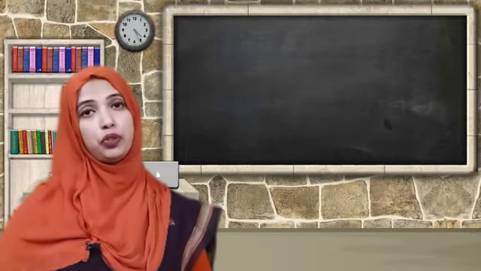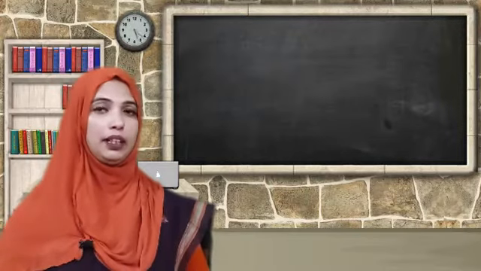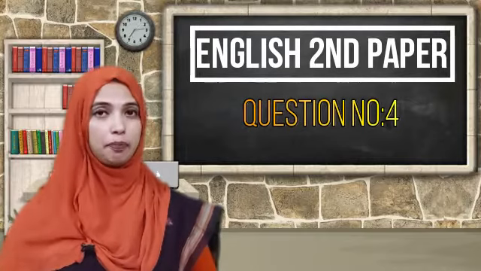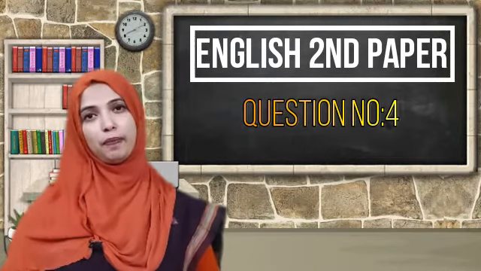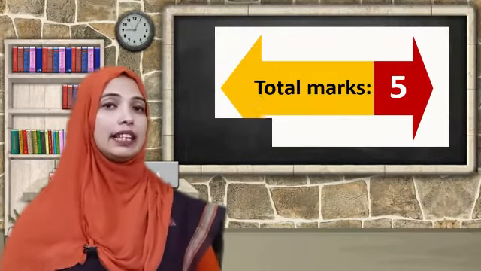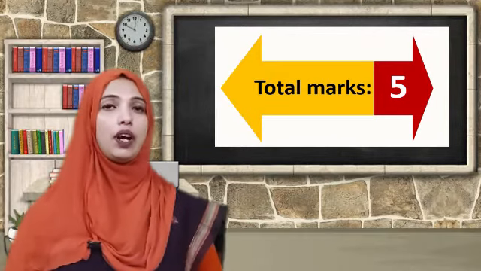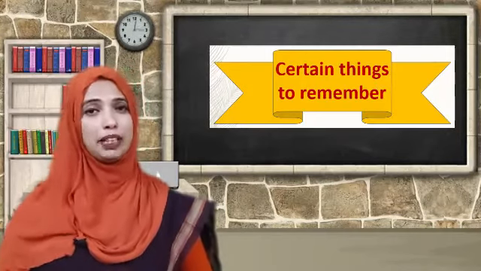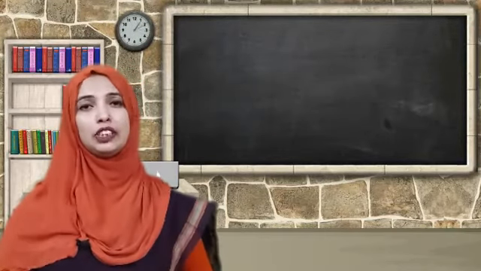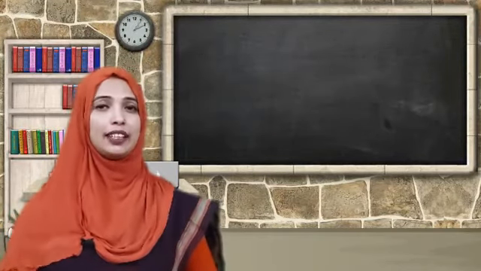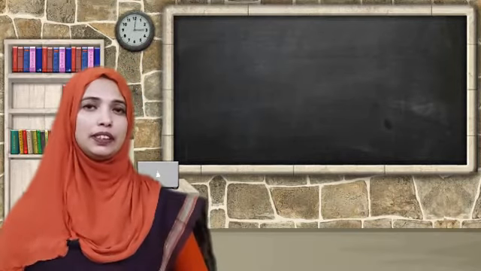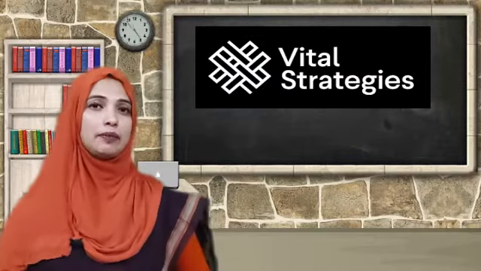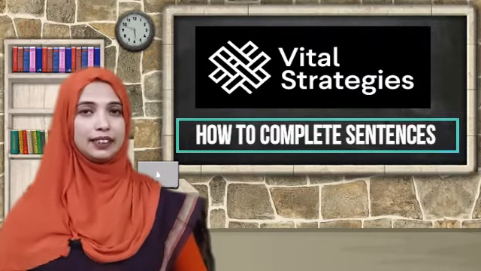As you have gone through the previous classes with this topic, of course you know that you will find this topic in English second paper in question number 4. And the total marks for this item is 5, where you have 10 questions. Completing sentences requires certain things to keep in our mind. As you have got this topic in your previous live class and video classes with general rules, I am going to cover today's class by giving emphasis on some strategies of how to complete sentences.